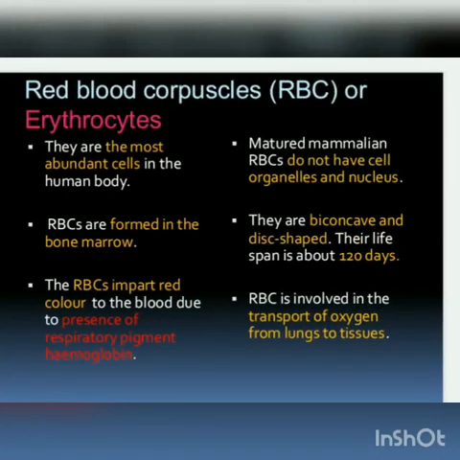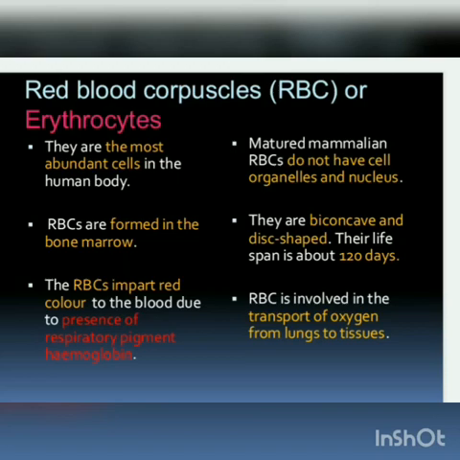Erythrocytes are the most abundant cells in the human body. They are formed in the bone marrow. See, bone marrow does not mean all bone structures; inside the largest bone structures, like the thigh bone, forearm, back arm, sternum, the longest bone structures in our body, we have huge masses of bone marrow in which the RBC is formed.